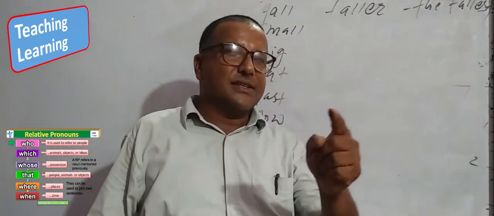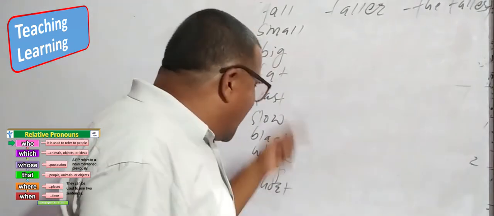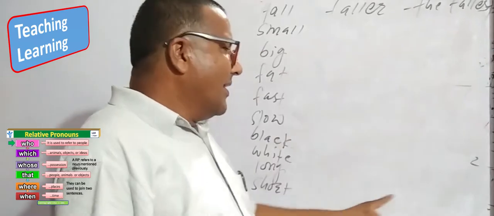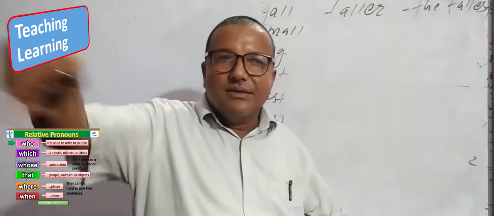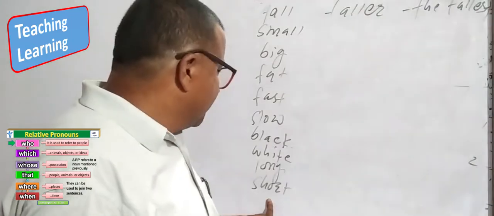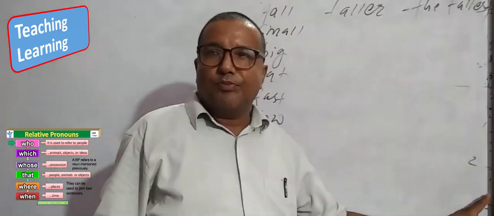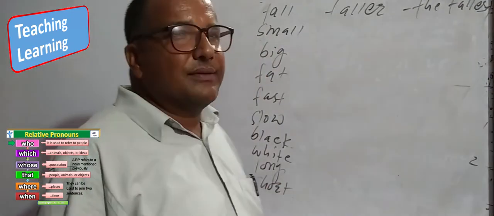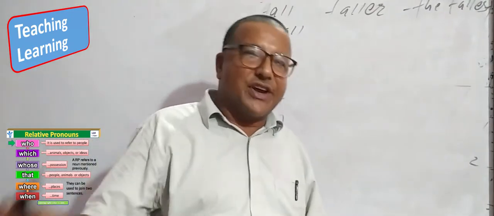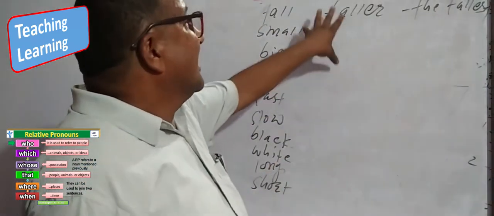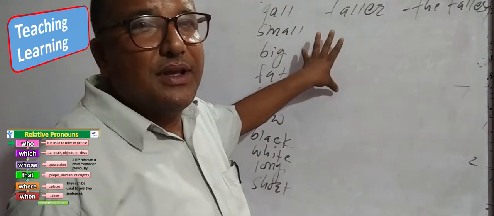Long. Your hair is long. Your hair is longer than my hair. Your hair is the longest in this group. Short. Biru is short. He is shorter than Nehru. He is the shortest in South India. They are the short adjectives.